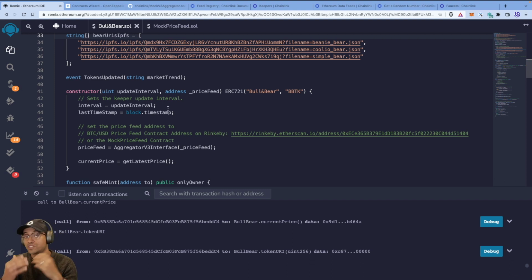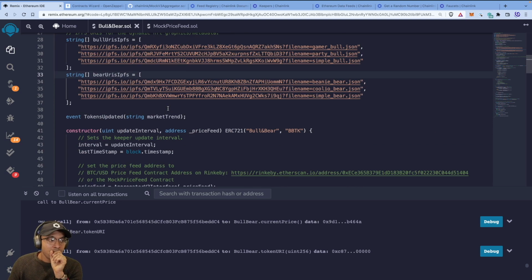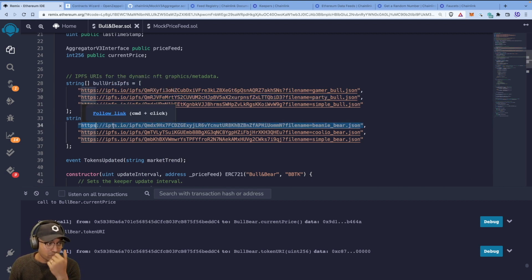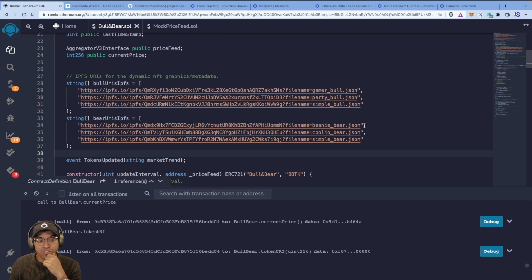And now for your assignment, what I'd like you to do is add random functions to this. Okay, so Chainlink randomness. I'd like you to add this to our NFT ERC721 smart contract with the tokens. And how do we want to use it? Well, we know that anytime the market goes up or down, accordingly, we will either be showing bull URIs or we're going to show bear URIs, right? We know that. But right now, we're only showing the 0th one, the first one in each of these arrays. What we want to do is choose a random one, right? So anytime the market moves and we're either choosing between bulls and bears, we have 3.